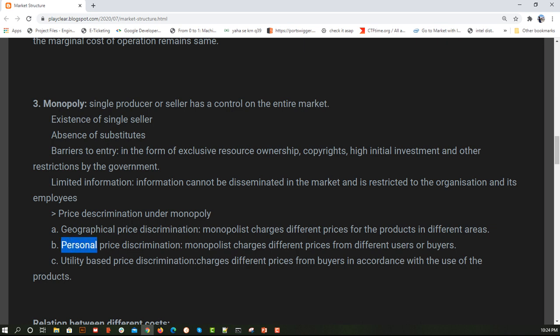Now the third is utility based price discrimination. It is kind of self-explanatory: if you are using more, I'll give it to you at a comparatively lower price. Let's suppose my internet packages. If I take 500 GB per month, I will be given it at 500 rupees, let's say. Similarly, if I take 1000 GB per month, it will not cost me 1000, but it will cost me 800 or 700, like that. So based on my utility, the internet service provider is charging me differently. That was an example of utility based price discrimination.